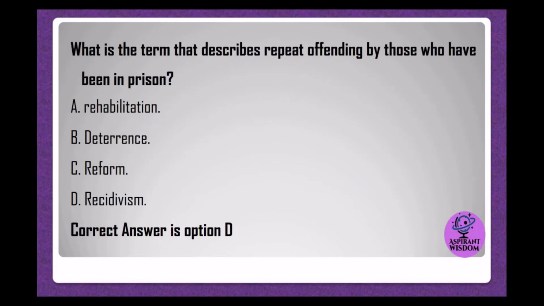What is the term that describes repeat offending by those who have been in prison? A. rehabilitation. B. deterrence. C. reform. D. recidivism. Correct answer is option D.